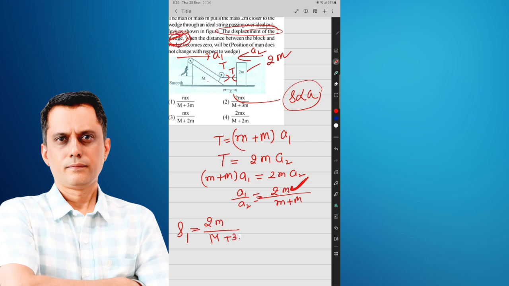It is 3m. And what is the separation? Separation is x. Therefore, the displacement of the wedge and man is twice of small m upon 3m into x. I think the correct option is the second one.